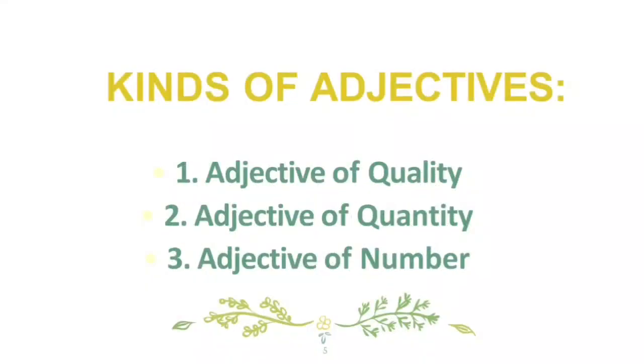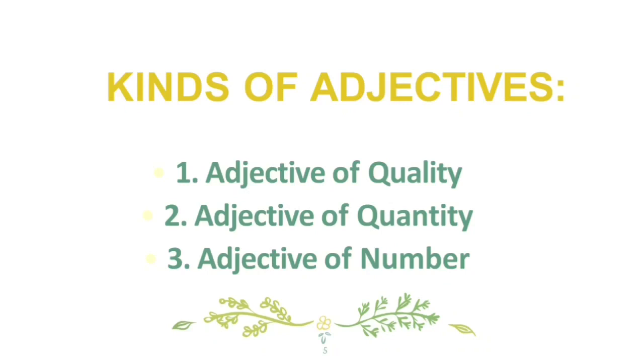Now, remember as I was saying that there can be some kinds of adjectives. Here it is. Adjectives are of three types: adjective of quality, adjective of quantity, and adjective of number. Now, in this lesson, I'm only going to talk about adjective of quality.